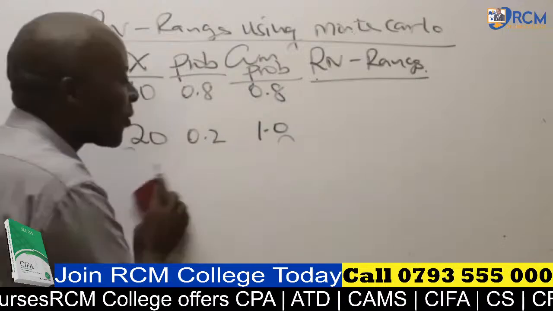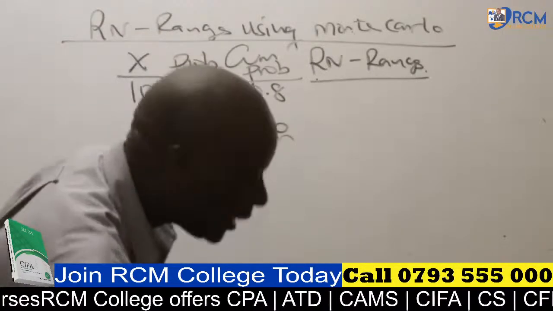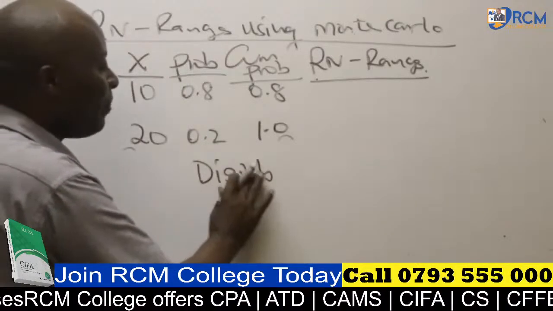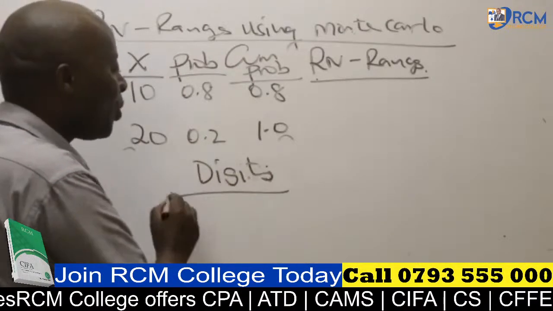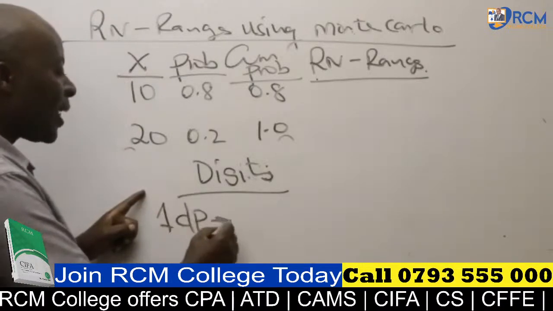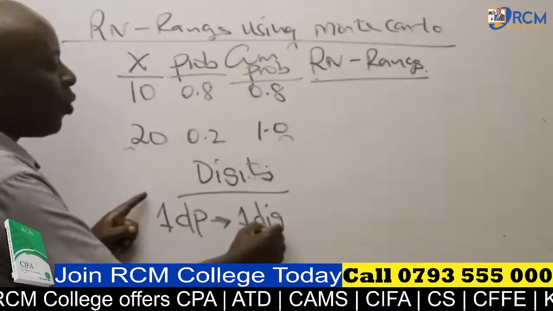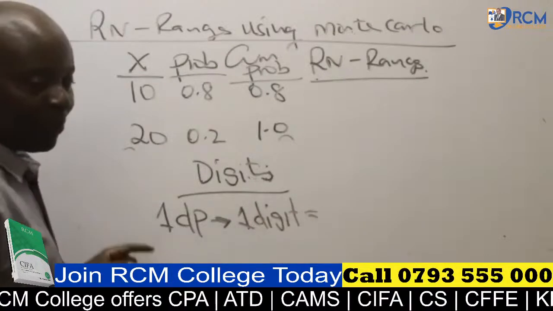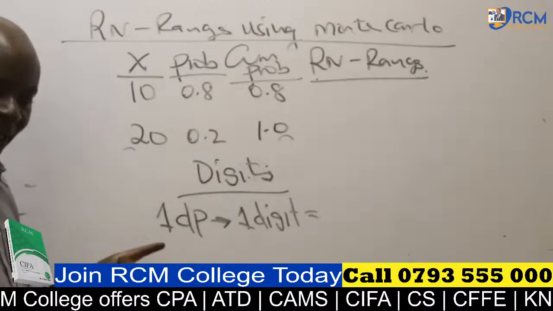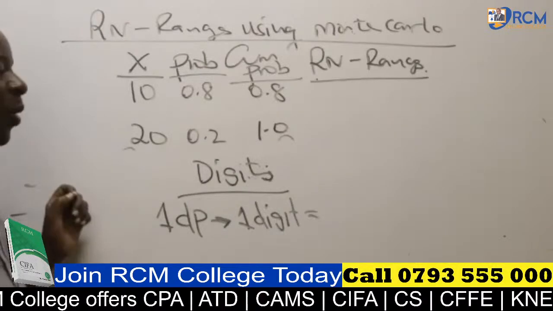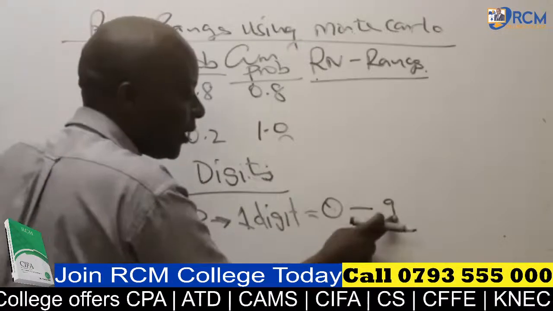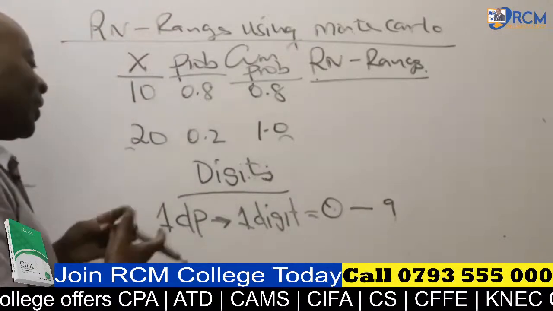It is Monte Carlo's concept. Monte Carlo told us that the digits of random numbers really depend on the decimal place. If you've got 1 decimal place, then you're going to have what we call 1 digit. So 1 digit means 0 all the way to 9. So 1 digit, single digit. I know you have not understood this.